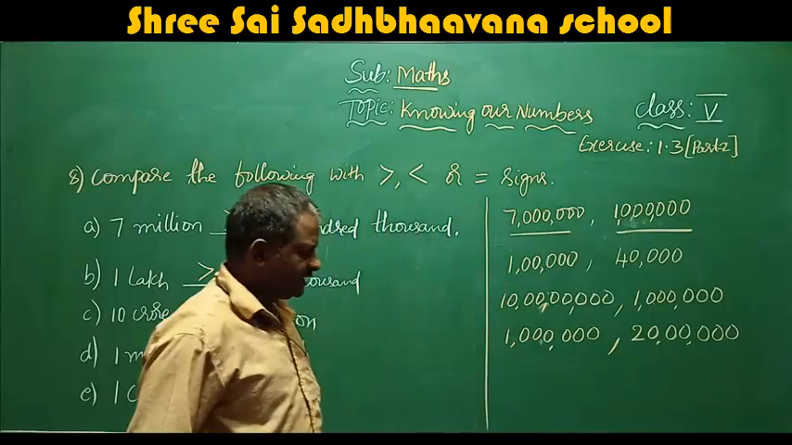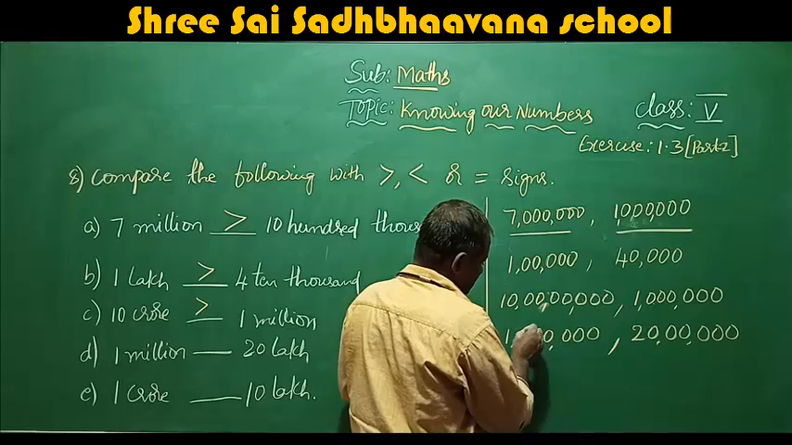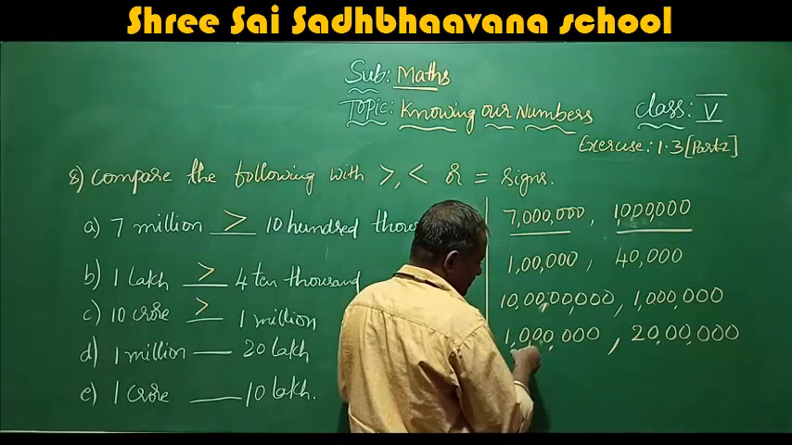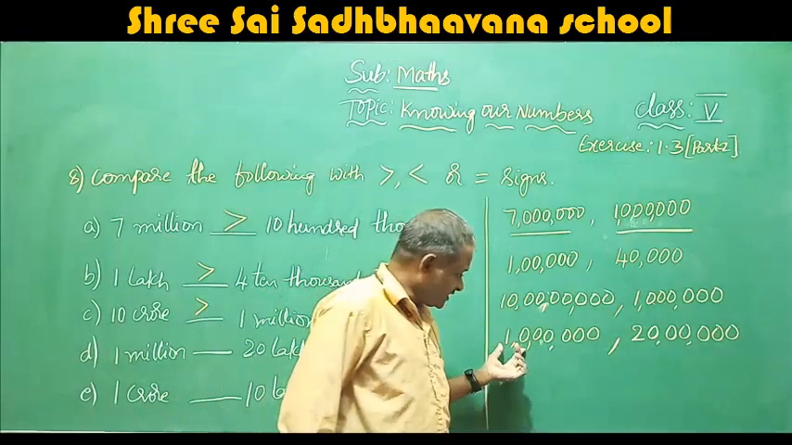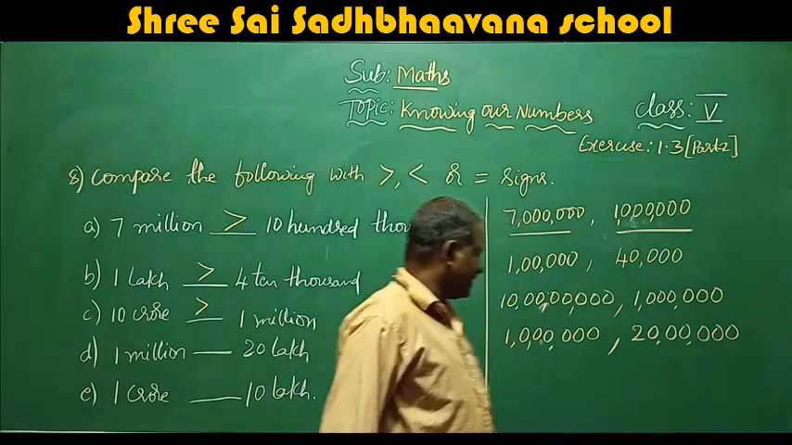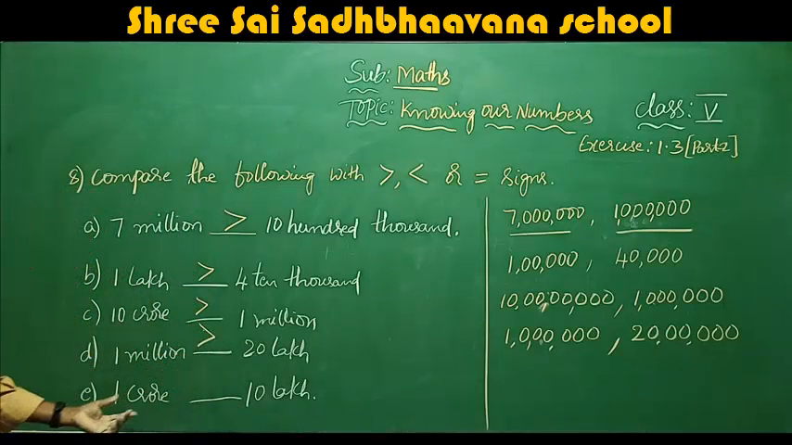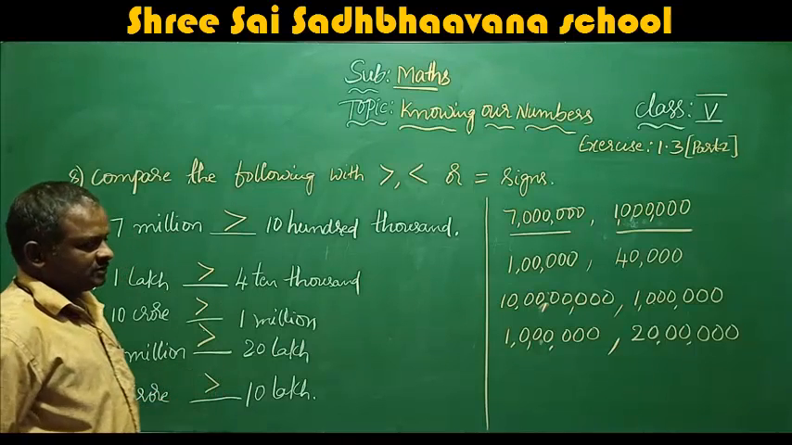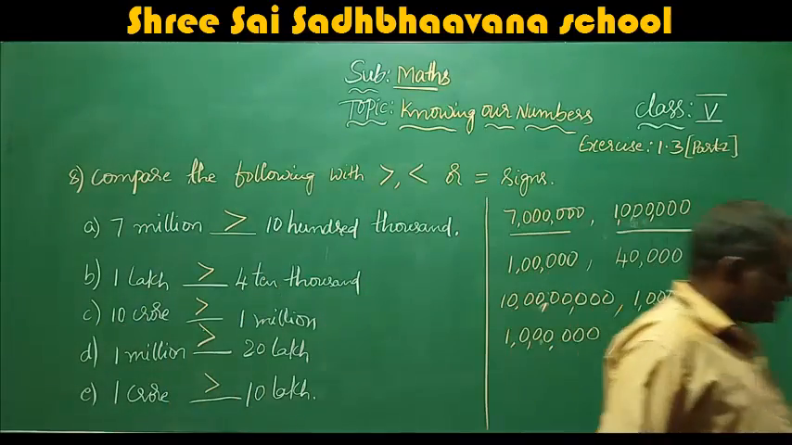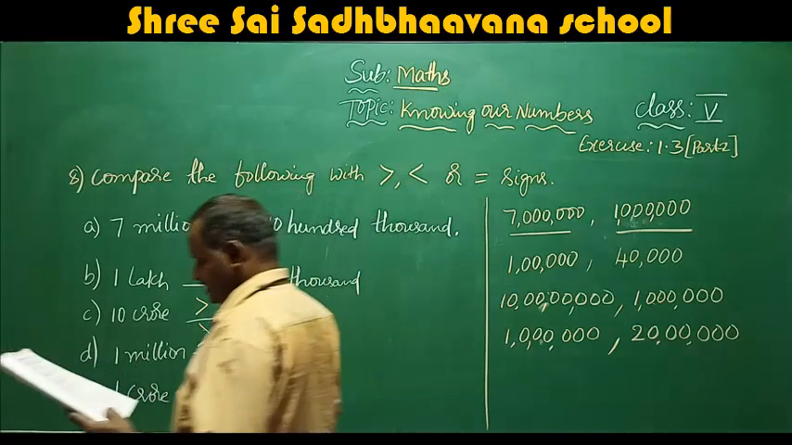So which is the greatest number? 20 lakhs is greatest, because here unit, 10, 100,000, 10,000, 100,000, million. When you convert this into the Indian system, it becomes 10 lakhs, but this is 20 lakhs. So this is greater. 1 crore, 10 lakhs. 1 crore is always greater than 10 lakhs. Okay, I hope you understand.